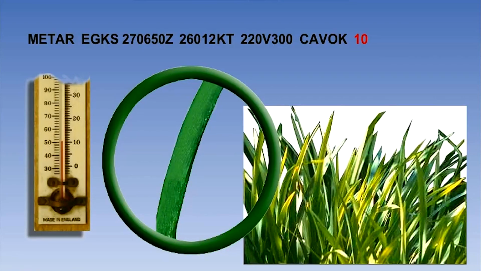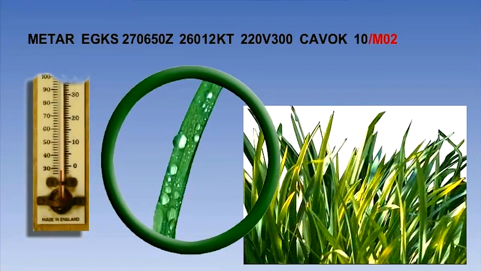Next up in our METAR code, we have the temperature and dew point group. This consists of a 2-digit number for the ambient air temperature, followed by a forward slash and another 2-digit number representing the dew point. Keep in mind that these values are always measured in degrees Celsius.